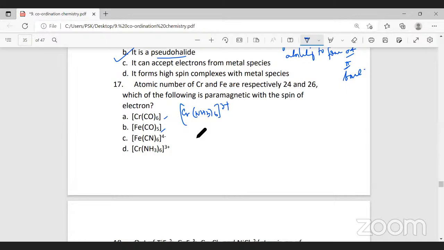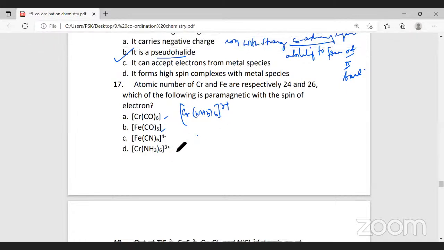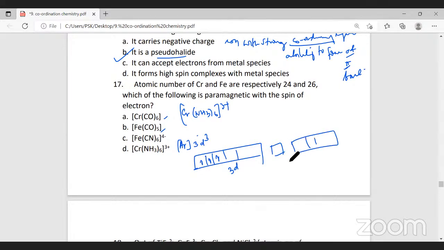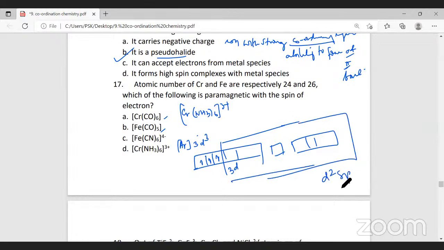Now, chromium's atomic number is 24. The electronic configuration of chromium, which has a 3 plus charge, will be 3d3. Even though ammonia is a strong field ligand, pairing will not take place. When pairing does not take place, the hybridization involves the 3d, 4s and 4p orbitals. So the hybridization will be d2sp3. It forms an inner complex.